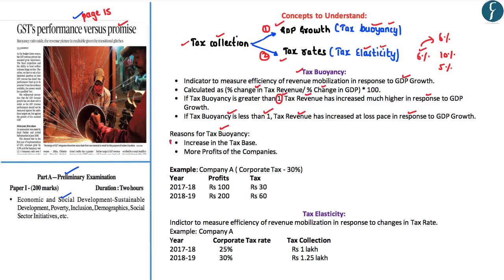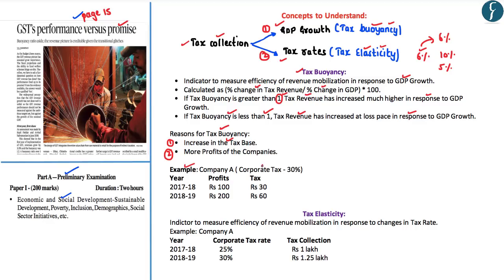First and foremost, due to the increase in the GDP, there would be an increase in the tax base. For example, the higher GDP growth rate could translate into higher income levels of the individuals, because of which more individuals may move into higher tax brackets, leading to an increase in the tax collection of the government. Another possible reason for the tax buoyancy could be more profits of the companies due to the higher GDP growth rate. Now, this can be understood by looking at this particular example.